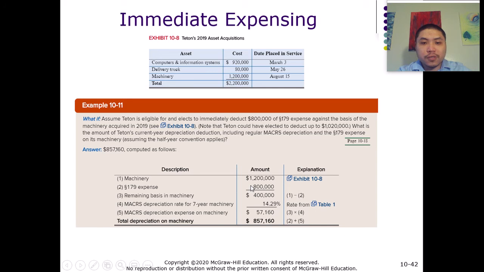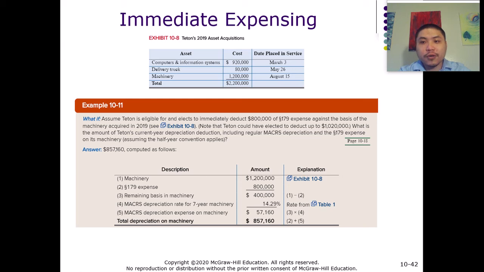So the basis of the machinery was $1,200,000, and the firm elected to deduct $800,000 off the basis. So we deduct $800,000 off the $1,200,000 amount, and the remaining basis of the machine is $400,000.